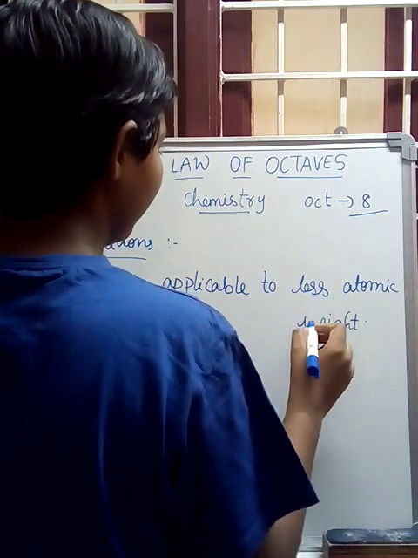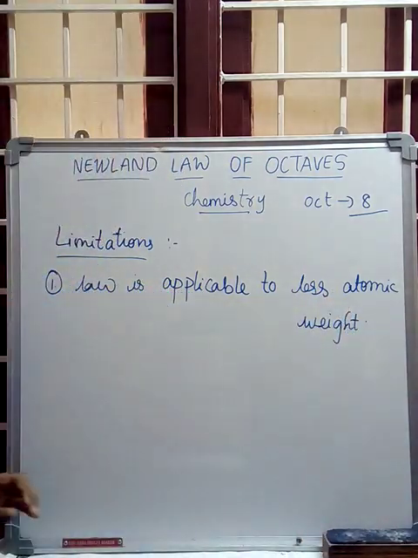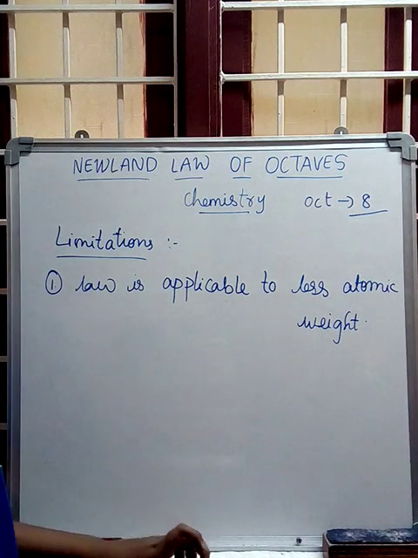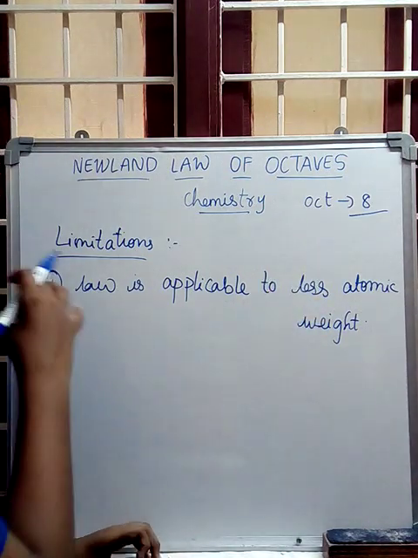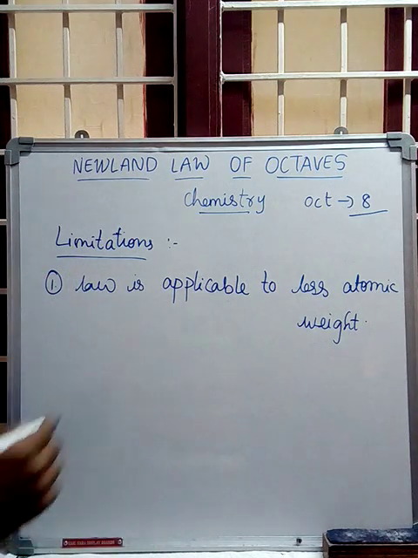Less atomic weight means that for elements with low atomic weight, this law can be applicable.